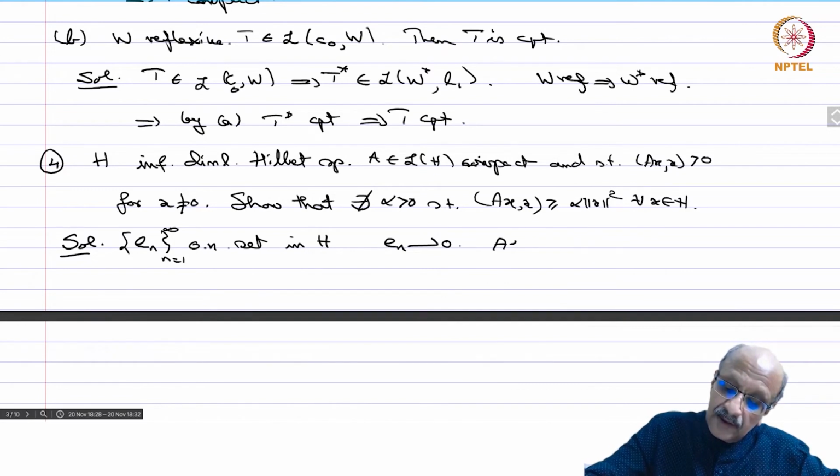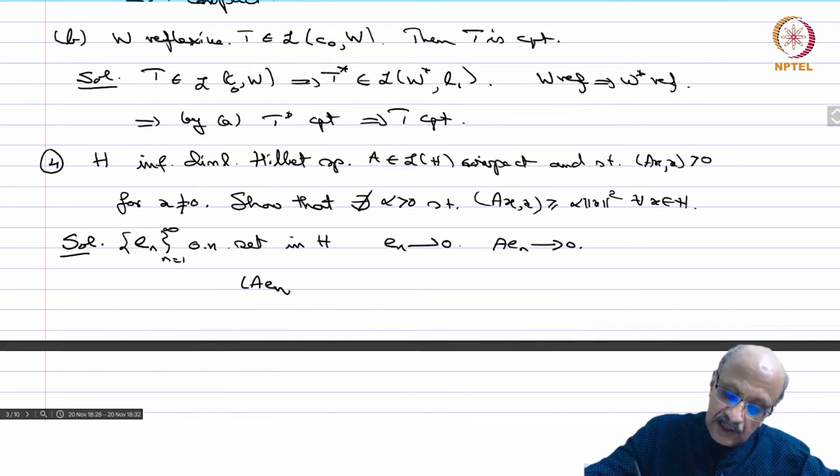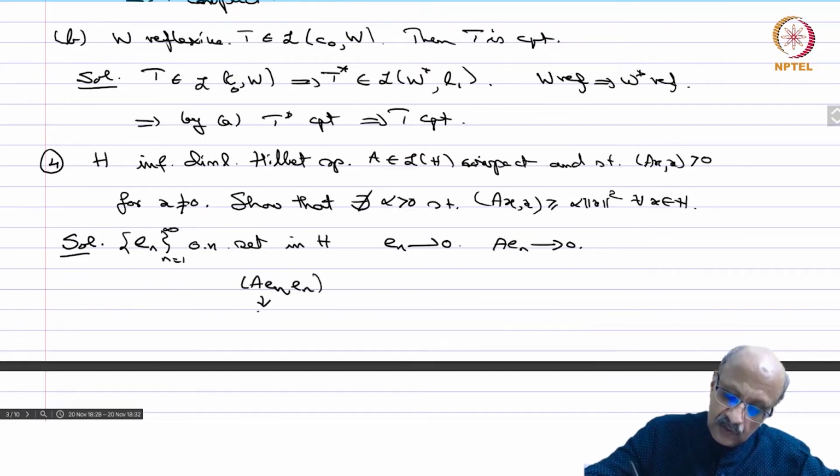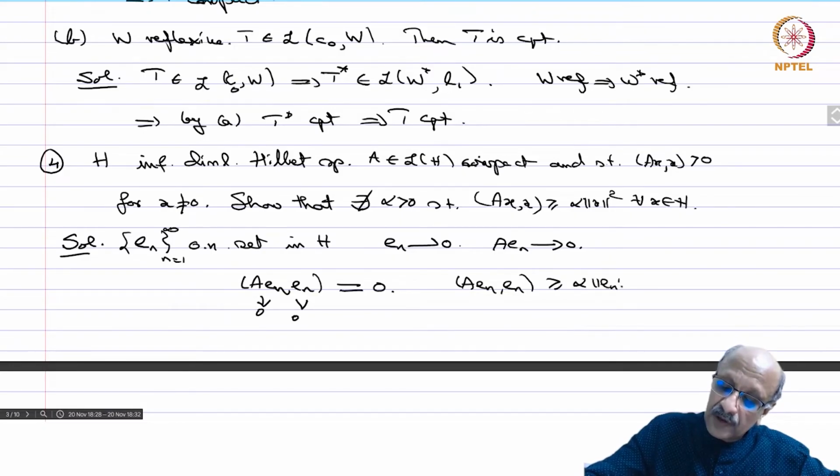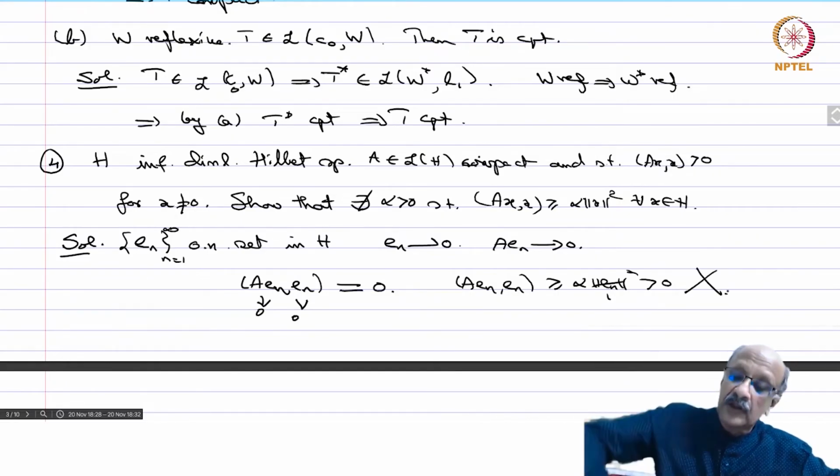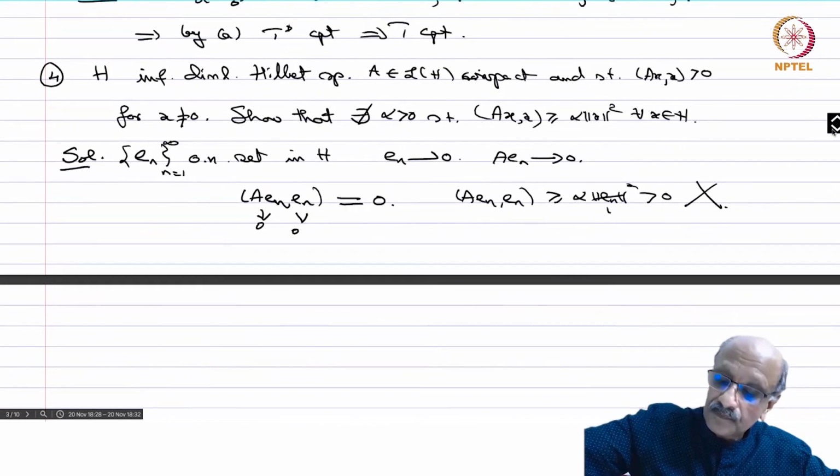Therefore, A e_n should go strongly, or in the norm, to 0. So you have that A e_n goes strongly to 0, e_n goes weakly to 0, and therefore this has to go to 0. Suppose you then have (A e_n, e_n) greater or equal to alpha times norm e_n squared, which is 1, and alpha is strictly positive. That's a contradiction. Therefore you cannot have (a).